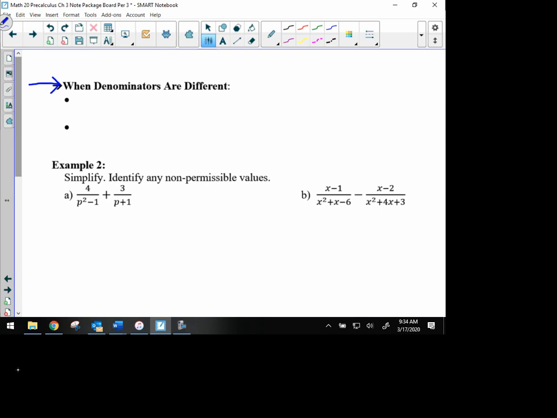And so if the denominators are different, we need to know how we can get them to be the same. So the way we'll do this is we'll factor both denominators, and then we're going to multiply each denominator by what is missing from the other one.